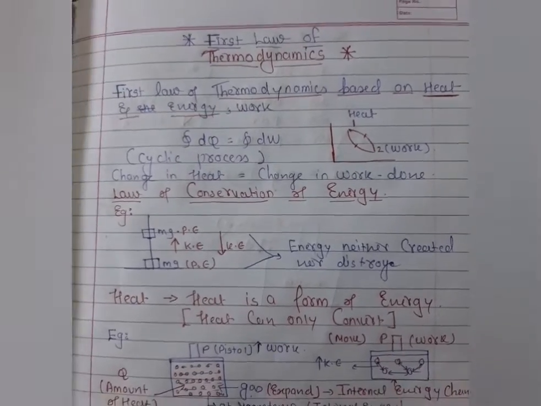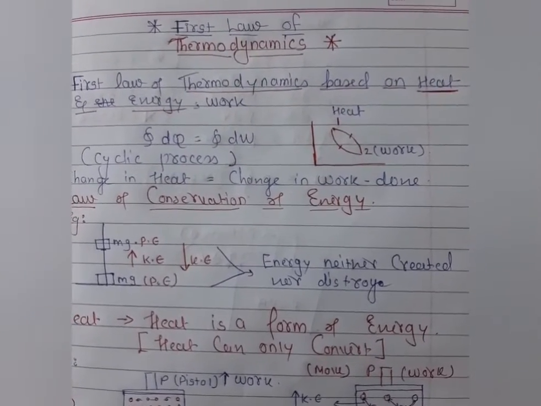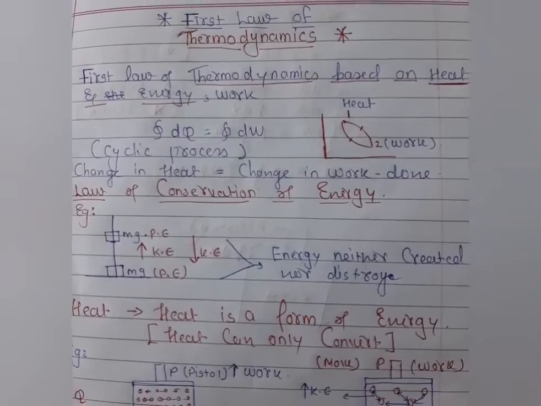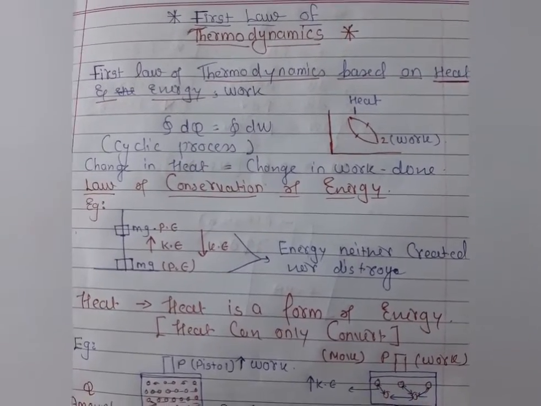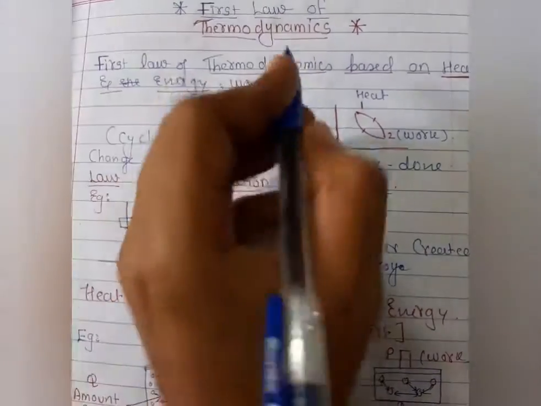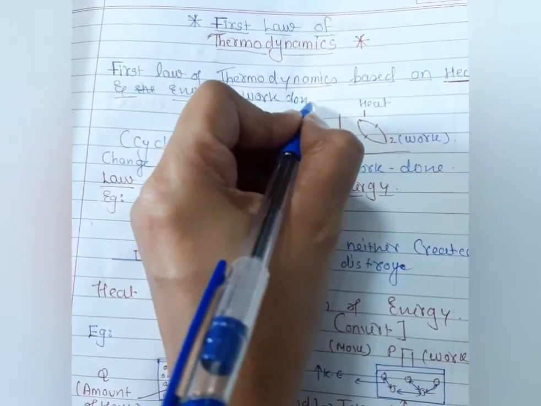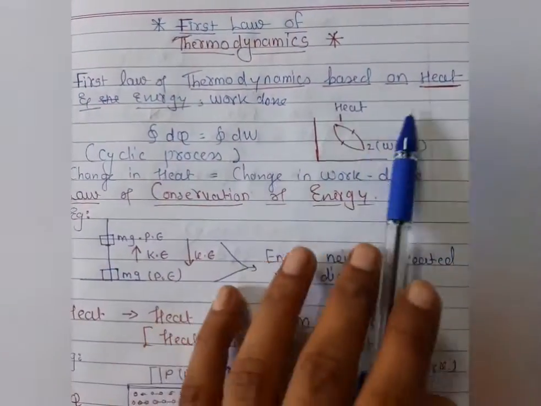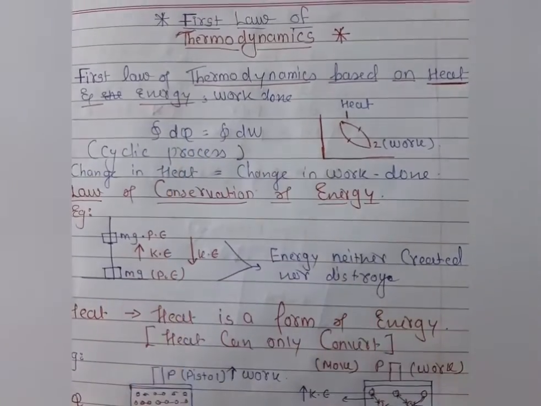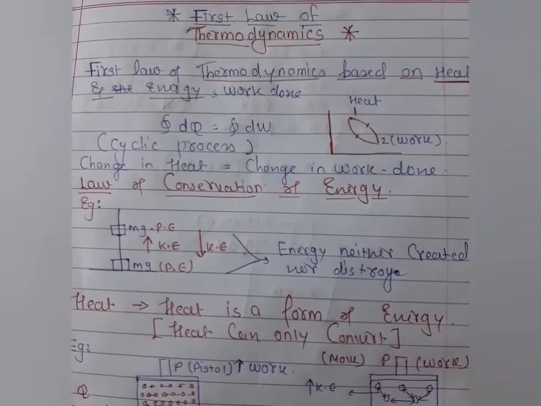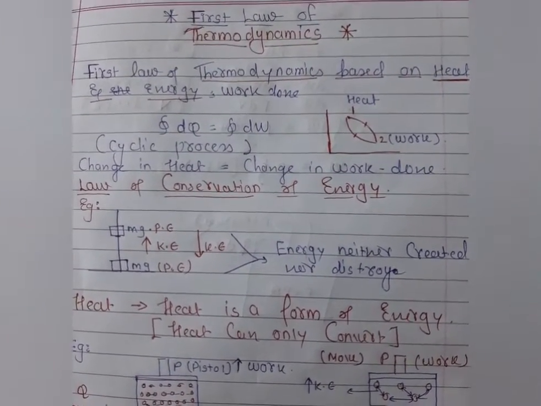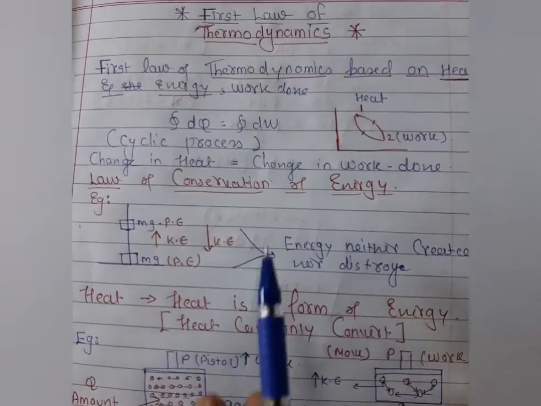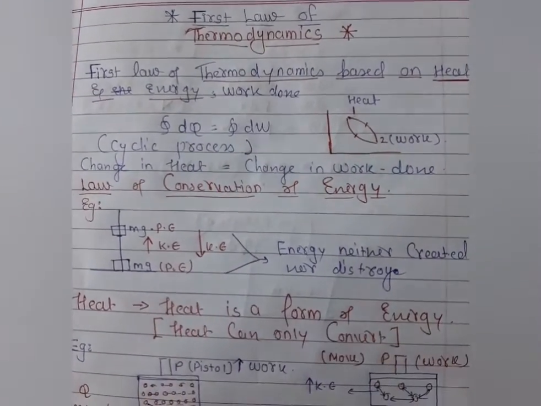So first thing you have to remember, the first law of thermodynamics is based on heat, energy and work done. These three fundamental quantities are very important in the first law of thermodynamics. Let's understand why all three quantities are very important in thermodynamics.